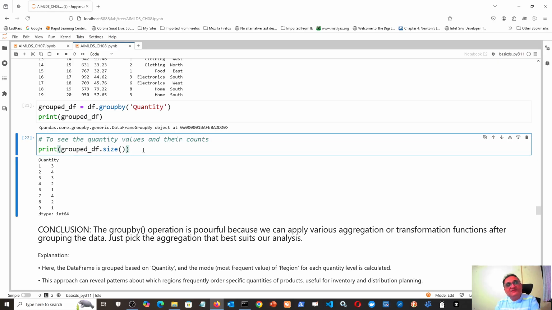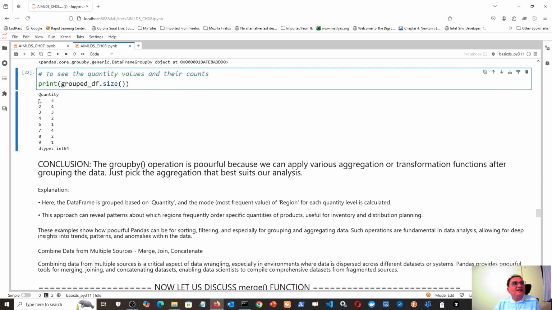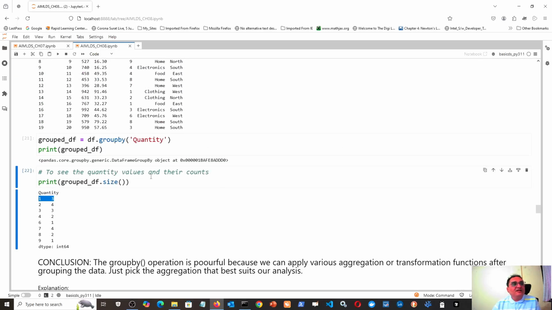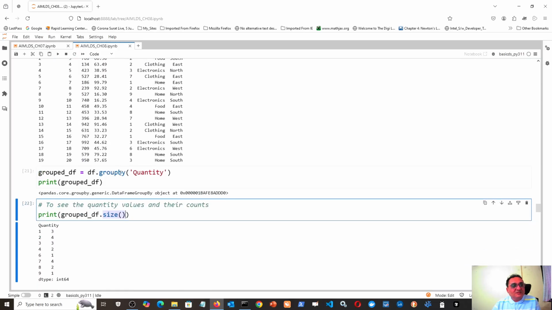So size gives the size of each group. Size means how many elements are there in each group, just like the size of a list gives the number of elements in a list. Similarly, the size of each group obtained by groupby gives the number of elements in that group. So this is one command. Groupby, in short, takes some aggregate function immediately after it. Now either you can use first or you can use sum.